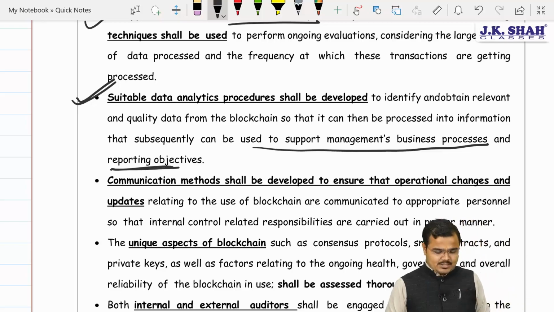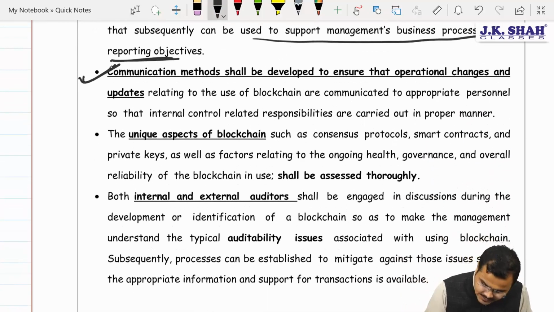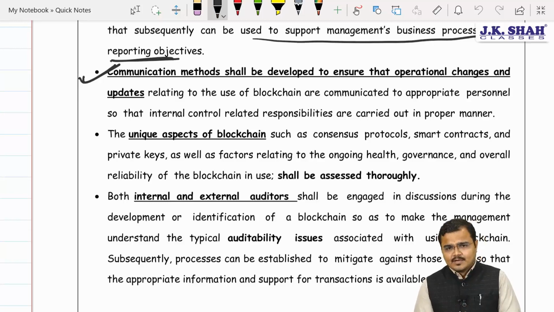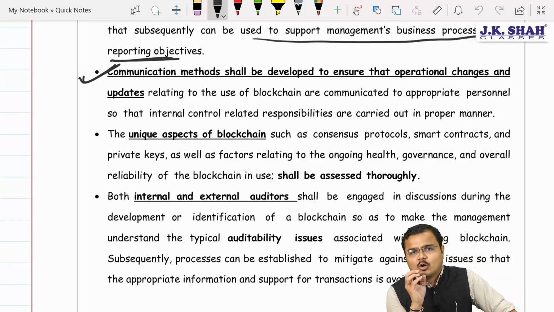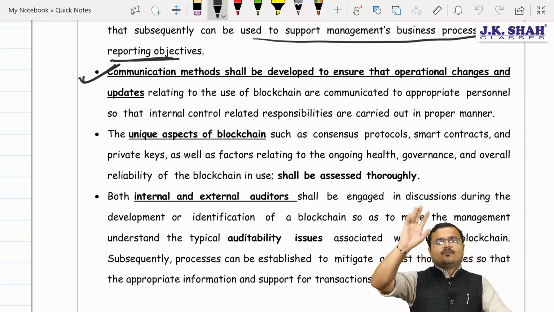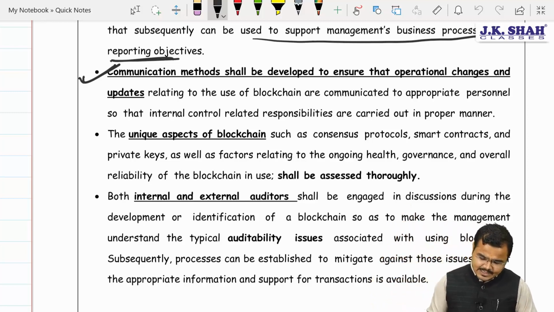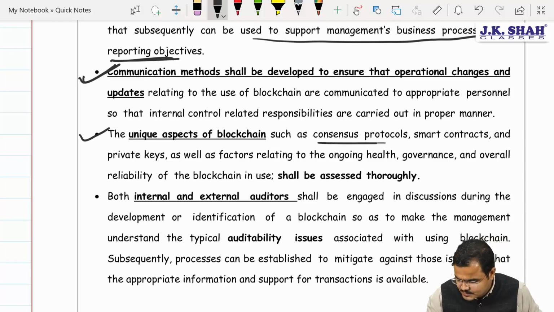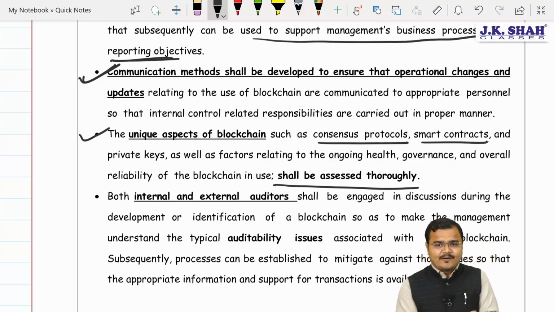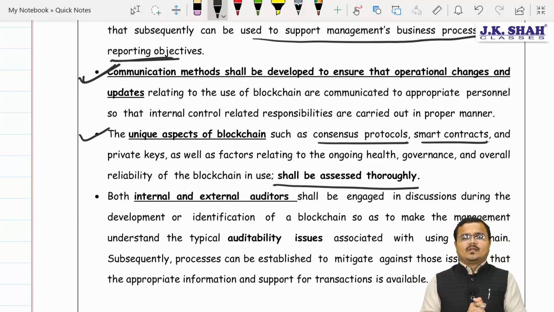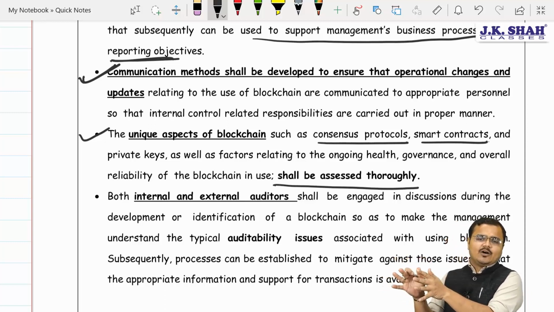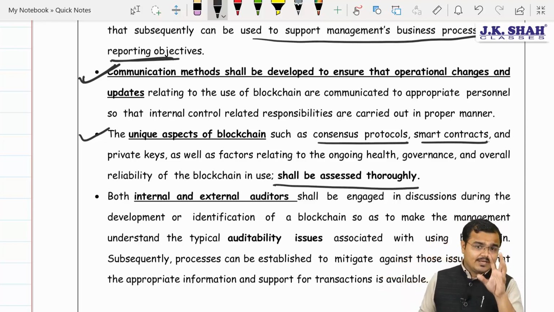Third, ongoing communication must be made to develop and ensure handling of the operational challenges and the updates. We should have one proper mechanism which will constantly and continuously prepare the list of controls that we really need to implement in our business concern in order to protect our data from blockchain related risk. Yes, sir. Further, sir, a unique aspect of blockchain is the consensus protocol. Smart contracts must be done, and these controls must be verified very thoroughly. We don't want access to this kind of smart contract to be given to everyone. No, it has to be restricted.